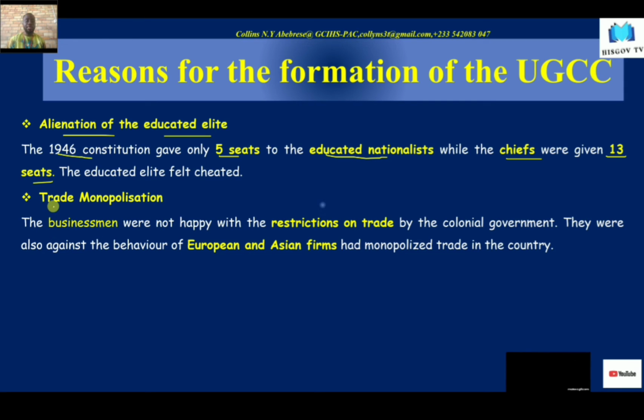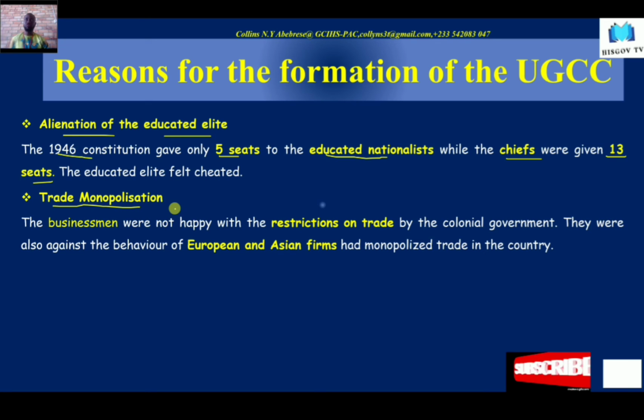Now, again, there was trade monopolization by the British firms. You see, some of the reasons for the formation of the UGCC were that some of the members were businessmen. So you would ask, what did a businessman want with a political party, because all the people in there were lawyers.